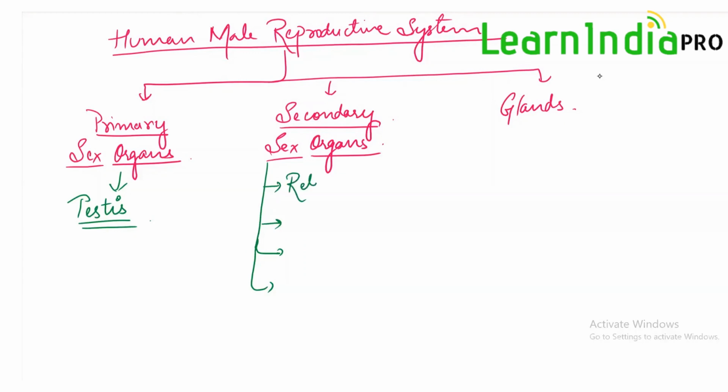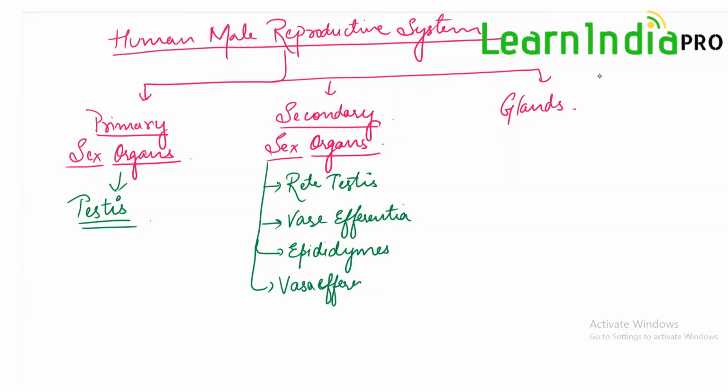One of them is rete testis, then vasa efferentia, then epididymis, then vas deferens. They represent the secondary sex organs. You can even include the urethra here.